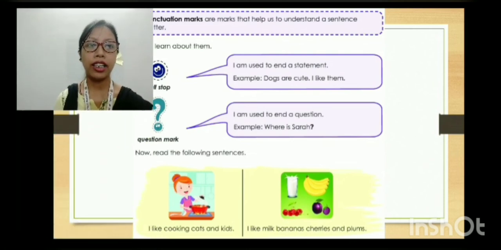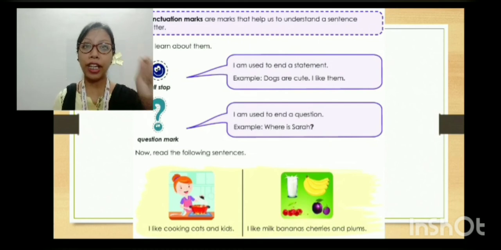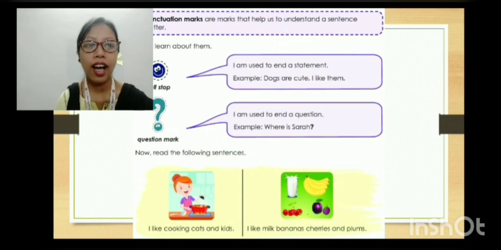Then the question mark is used to end a question. Whenever we ask a question, we end it with a question mark. We don't use a full stop, but instead we use a question mark. For example, where is Sarah? Now look at the sentences below. I like cooking cats and kids. I like milk, bananas, cherries and plums.